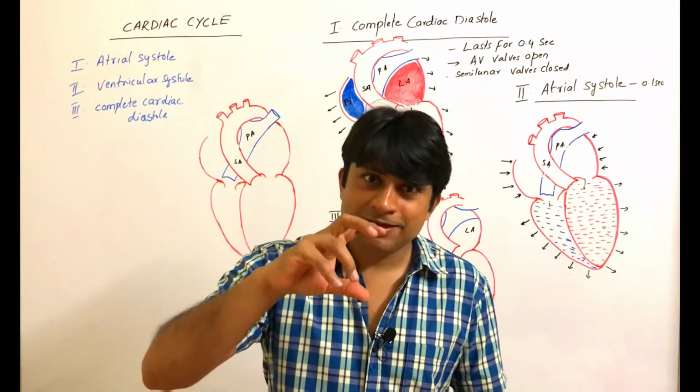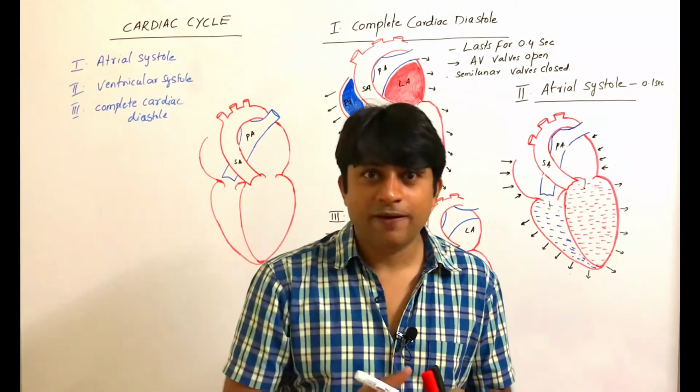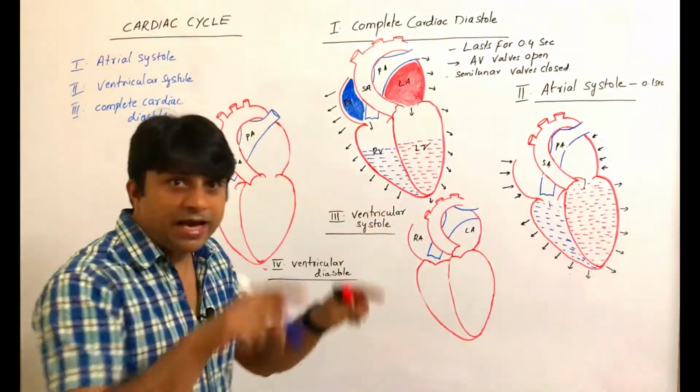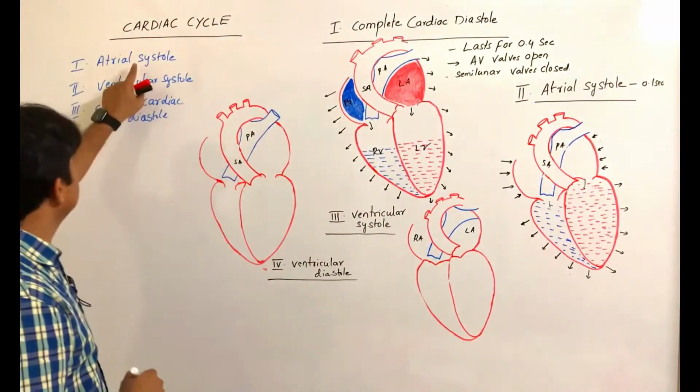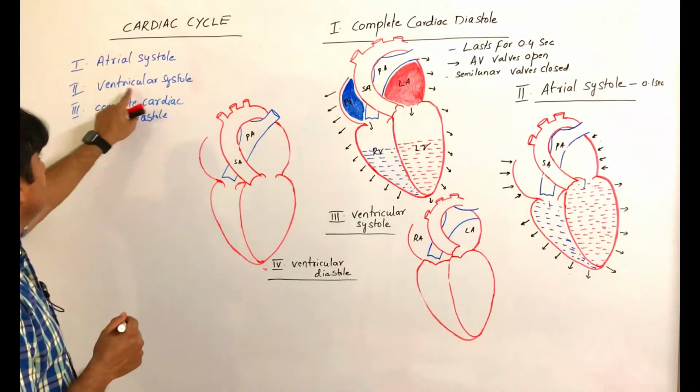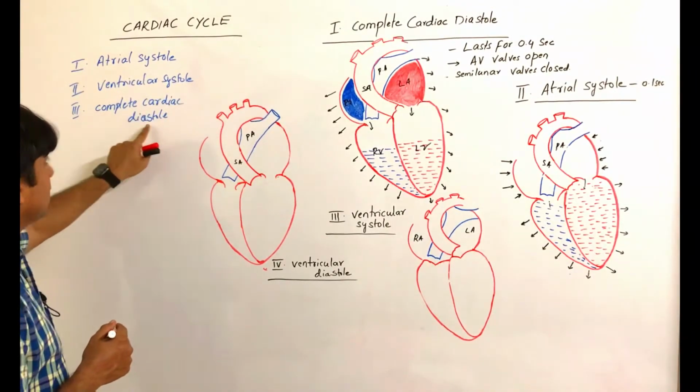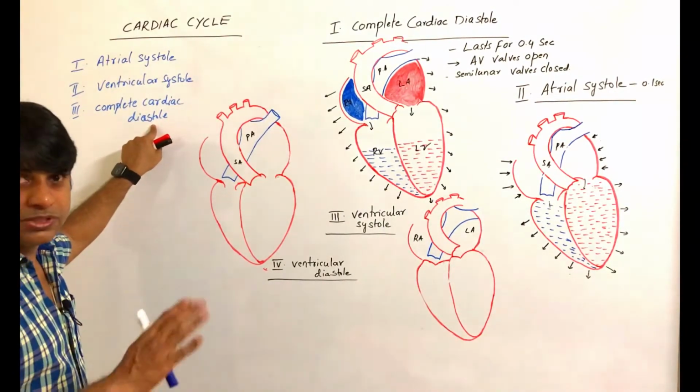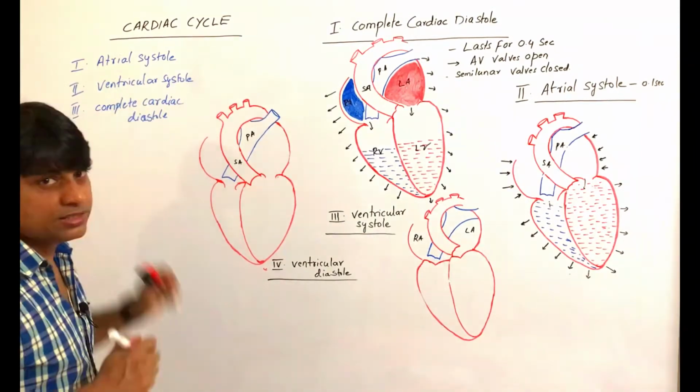So just to simplify a little, we are studying this entire cycle in three events. One is atrial systole, ventricular systole and complete cardiac diastole. So in these three events we are discussing the cardiac cycle.